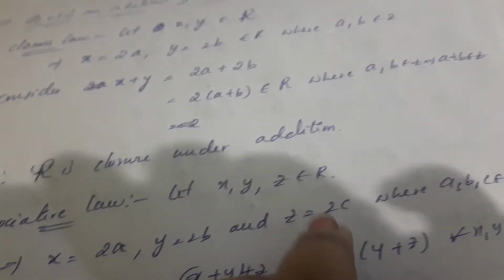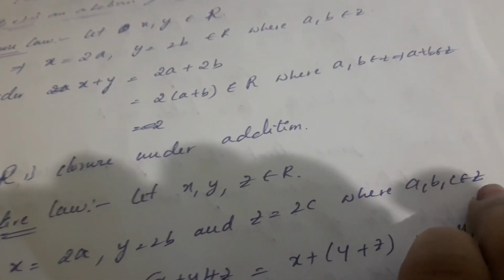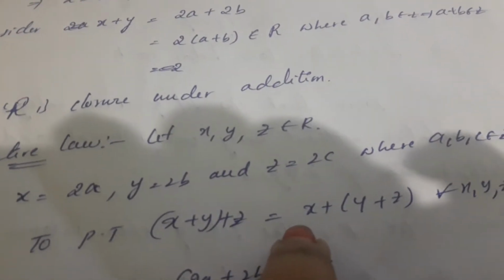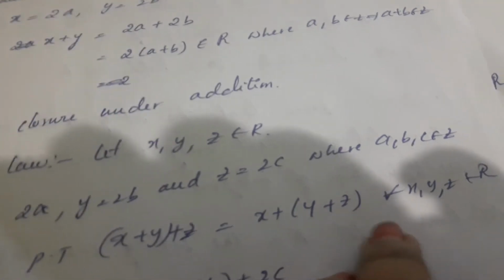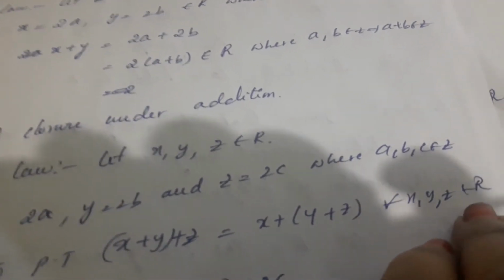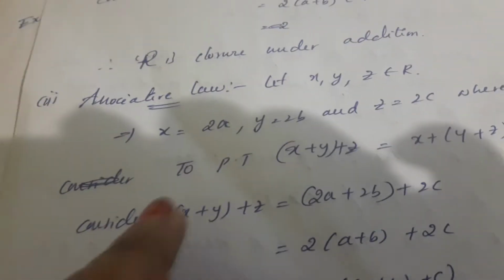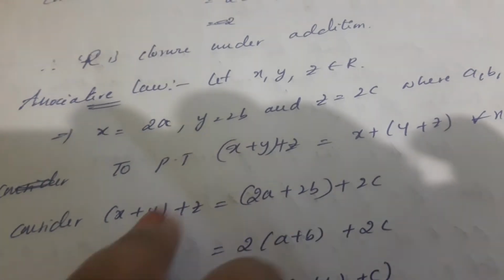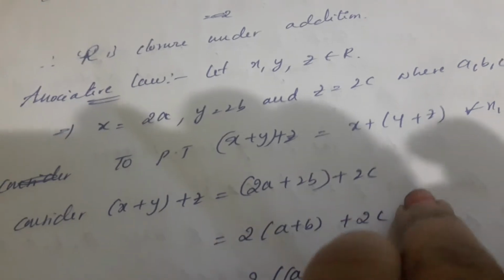Let x = 2a, y = 2b and z = 2c, where a, b, c belong to Z. You have to prove that (x + y) + z = x + (y + z) for every x, y, z belonging to OR. Consider (x + y) + z, where x = 2a, y = 2b, z = 2c.